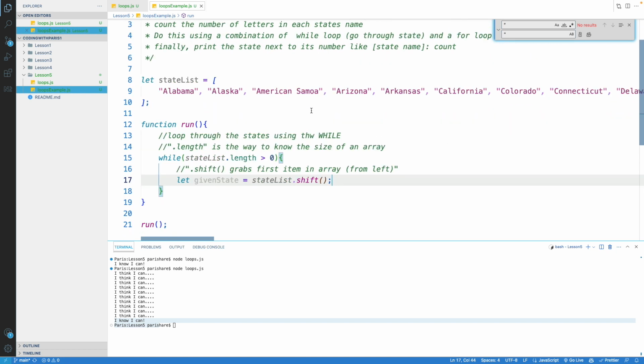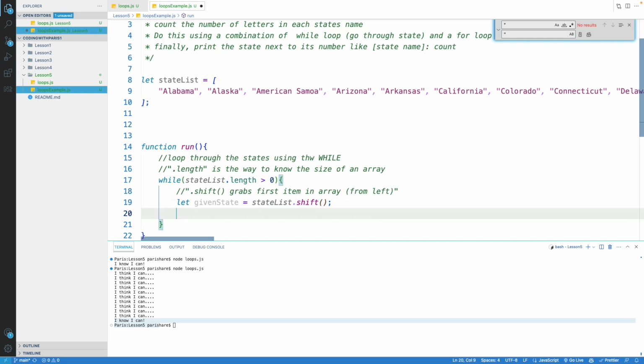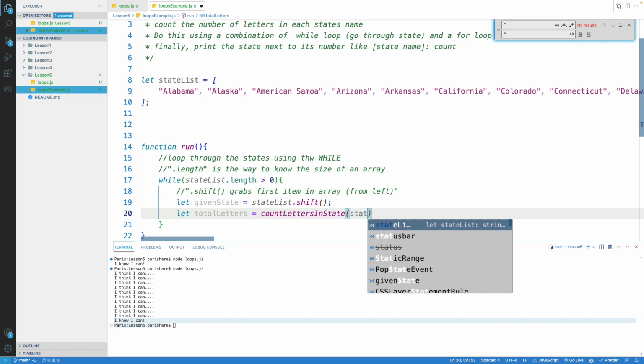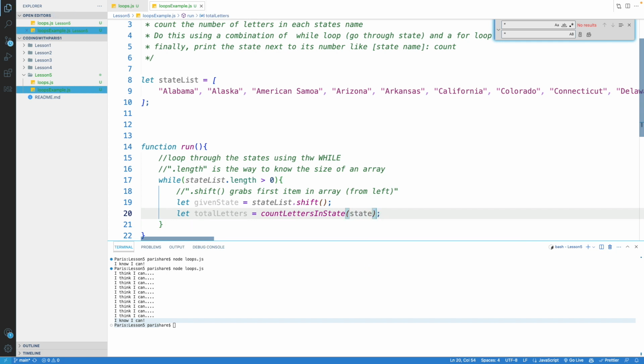The next thing we need to do is, for a state, count all the letters in that state in order to get the total count. Since this is a different requirement, I would create a separate function. Let's do this first: total letters equals, and then we'll create a separate function to count the letters in the state. We'll call that countLettersInState, and we just pass in the state as a value and set whatever comes out of that equal to the total letters here.